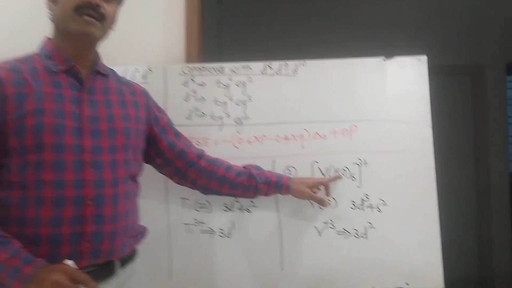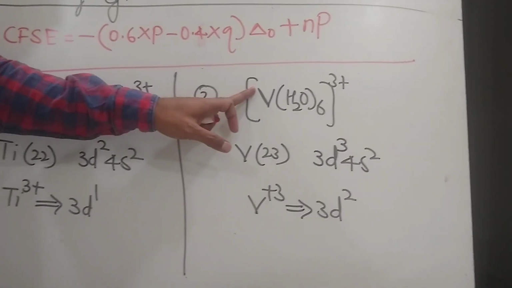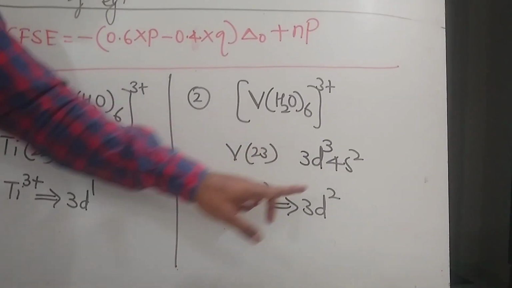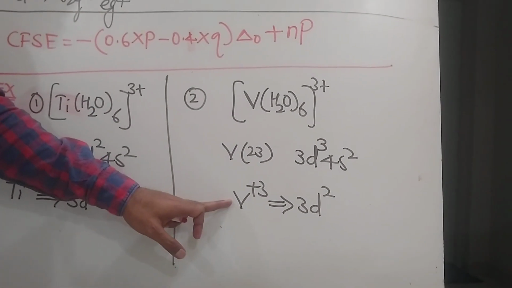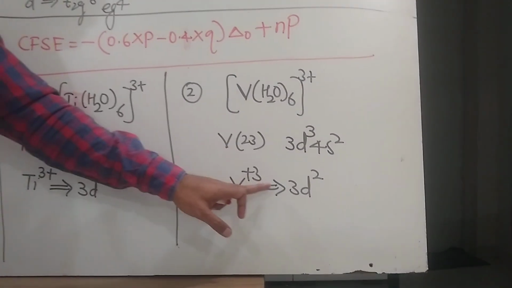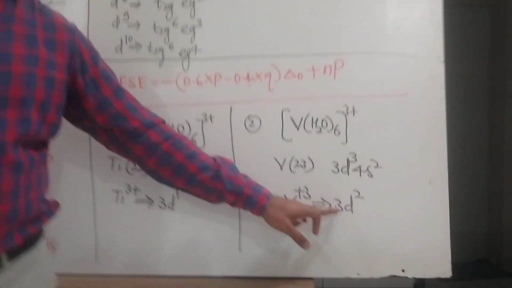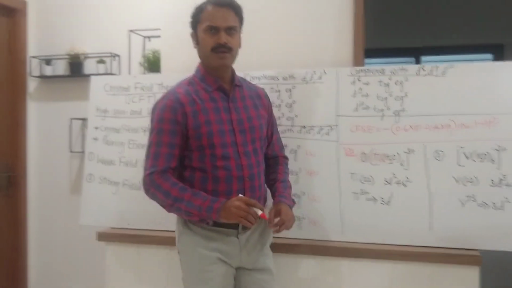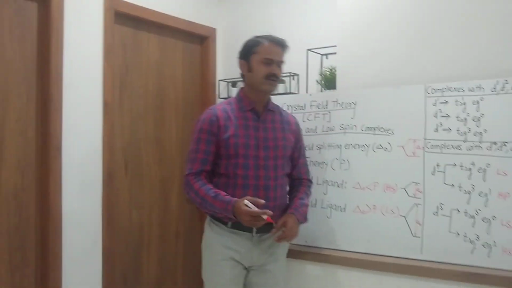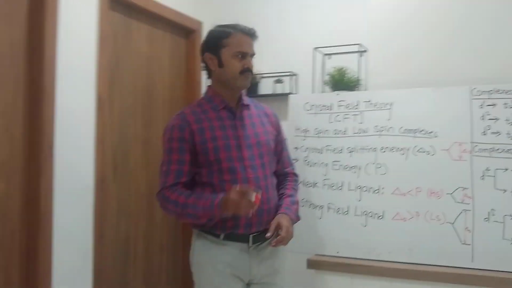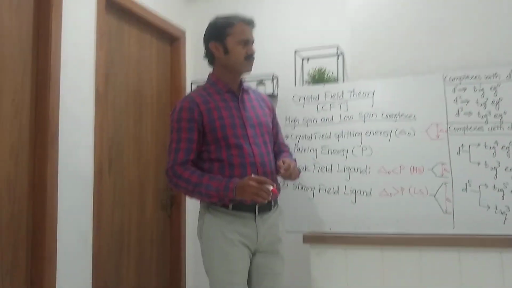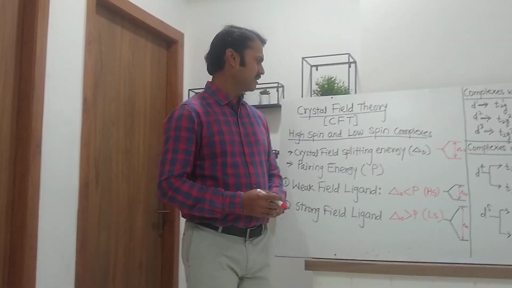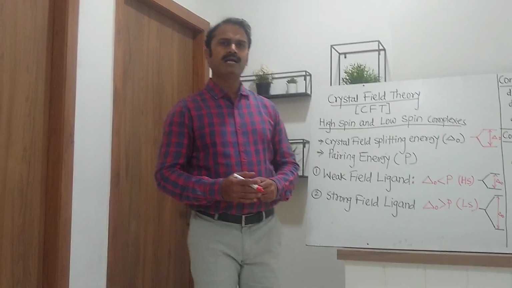Second example, [V(H2O)6]3+. In this, the central metal vanadium has configuration 3d3 4s2. In this complex, the oxidation state of vanadium is +3 and its configuration is 3d2. It means that this complex is an example of d2 system. By knowing the value of the system, we can write the correct configuration of the complex, and from the configuration we can find out crystal field stabilization energy. So this is all about high spin and low spin complexes.